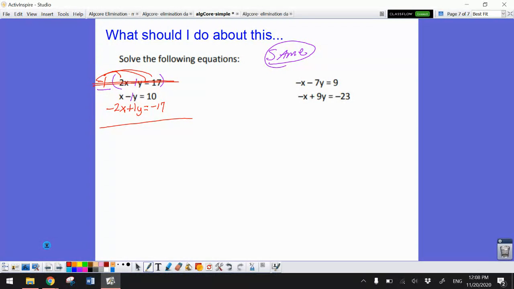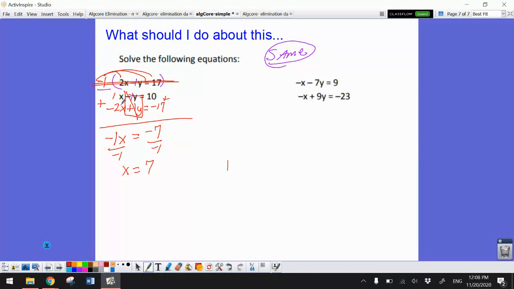Now do I have additive inverses? Yeah, I do. I see them right here with the y's. So now I can do the same process I was doing. So 1 plus negative 2, that's a negative 1. My y's are gone. 10 plus negative 17 is a negative 7. I'm dividing by a negative 1. Negative negative is a positive, so that's going to give me 7.